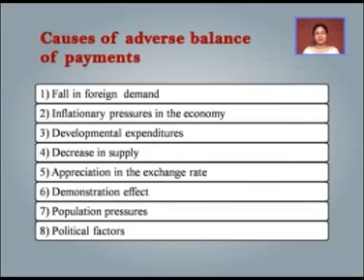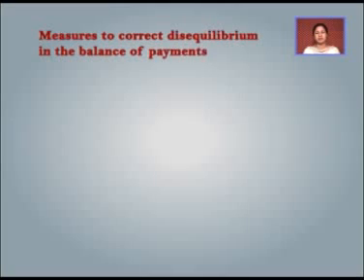other countries. And second, sometimes some of the countries also impose some monetary restrictions on the countries, and as a result, the export of the country decreases in comparison to the imports. After looking into the reasons responsible for the unfavorable balance of payment or for the disequilibrium in the balance of payment, let's look into the ways that how we can correct the disequilibrium in the balance of payment.